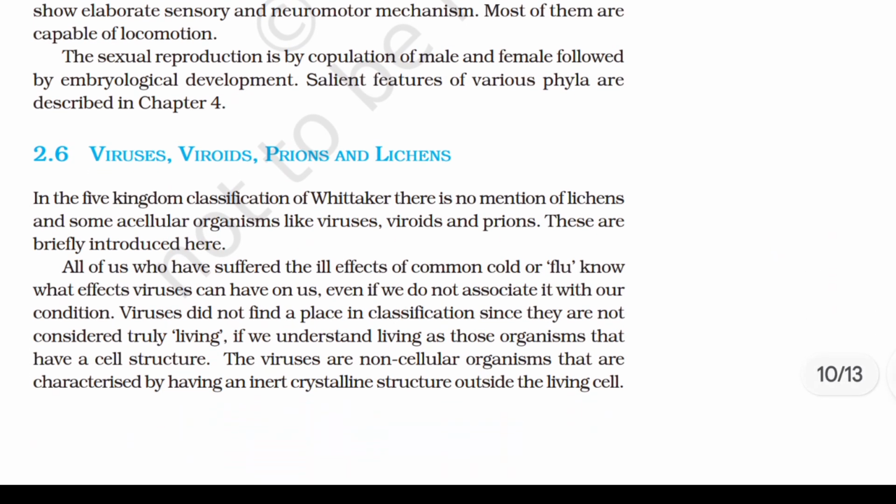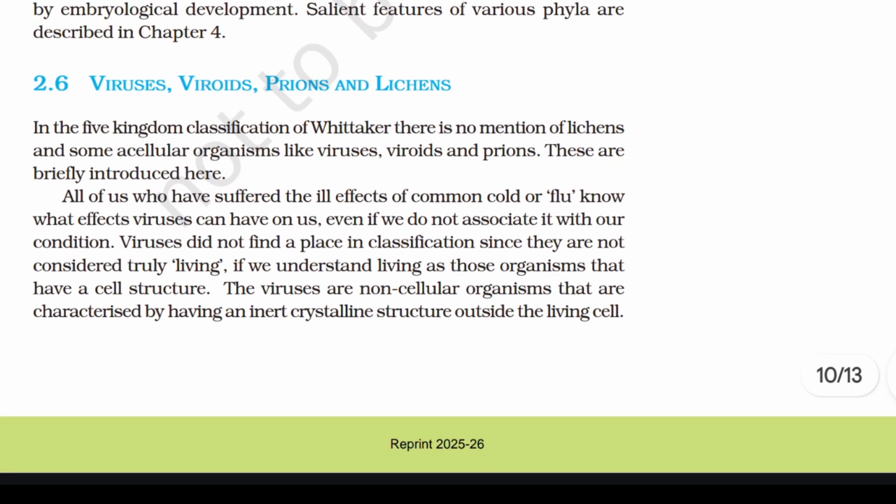2.6 Viruses, Viroids, Prions, and Lichens. In the 5 kingdom classification of Whittaker, there is no mention of lichens and some acellular organisms like viruses, viroids, and prions. These are briefly introduced here. All of us who have suffered the ill effects of common cold or flu know what effects viruses can have on us.